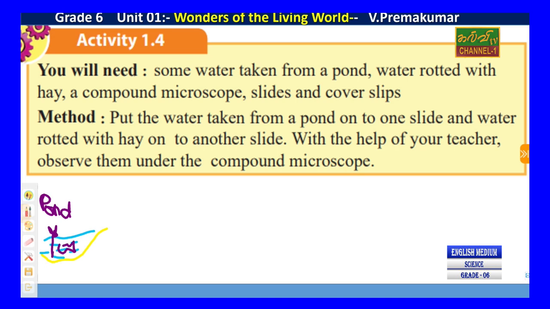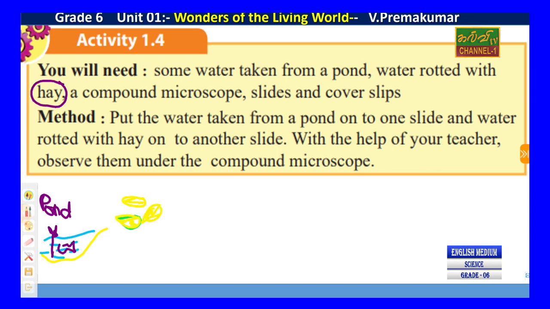rotted with hay. Hay means, you know, the paddy field. After the paddy field harvesting, for example, I will explain. This is paddy, everyone knows that paddy. We eat rice, which we get from paddy. This is a small granule, small paddy.